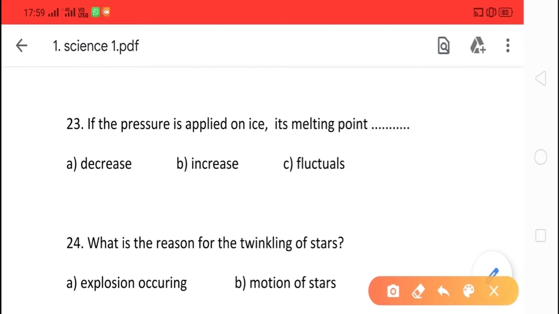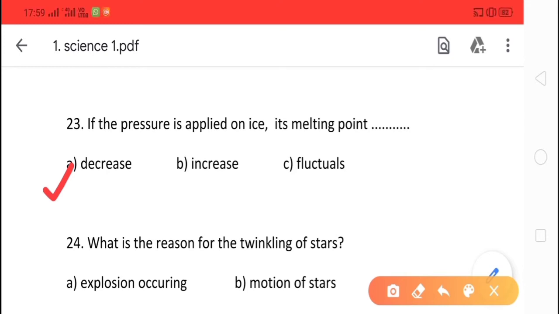23rd question is, if the pressure is applied on ice, its melting point dash. What is the melting point if the pressure is applied on ice? The options are A, decrease, B, increase, and C, fluctuates. And the correct option is option A, decrease.